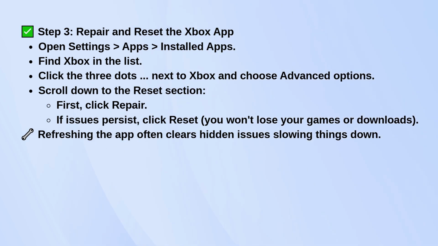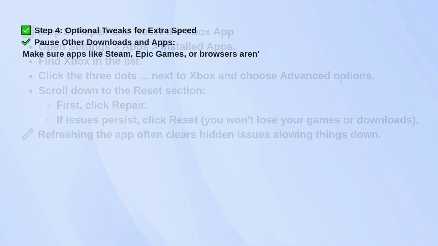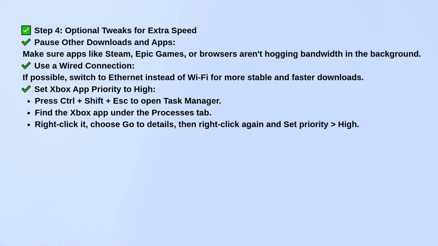For extra speed, you can also pause any other downloads or apps that might be using bandwidth in the background, like Steam or web browsers. If possible, connect your device to Ethernet instead of Wi-Fi. A wired connection is usually faster and more stable.